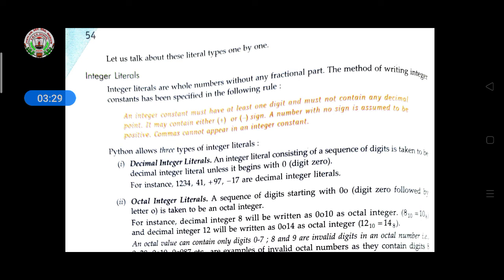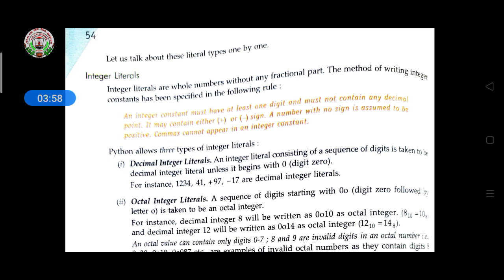So if you are initializing the integer part, at least one digit should be there, and that number should not contain any decimal point, and that number can be positive or negative. If I write -2, the minus is written in front of 2, so it is negative.